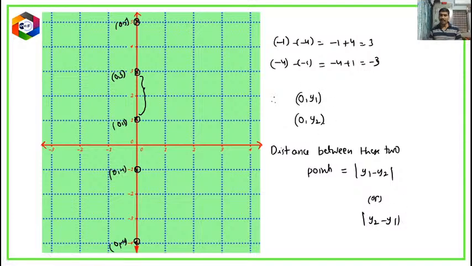If both the points are on y-axis, one point is (0, y1), another one is (0, y2), then the distance between the 2 points is mod y1 minus y2 or mod y2 minus y1. Okay, so this is the basic. So first I have considered the special case.